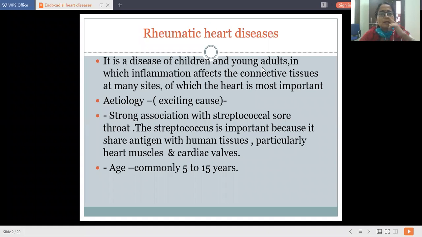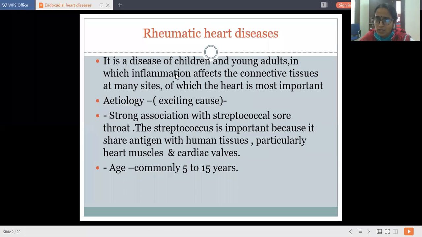Okay. So the etiology of this rheumatic heart disease: we also call it rheumatic fever, or rheumatic endocarditis. Now, what is the etiology? It is strongly associated with streptococcal disease.